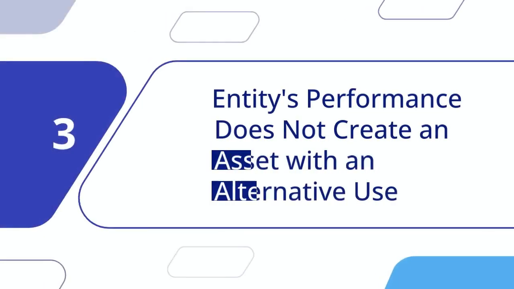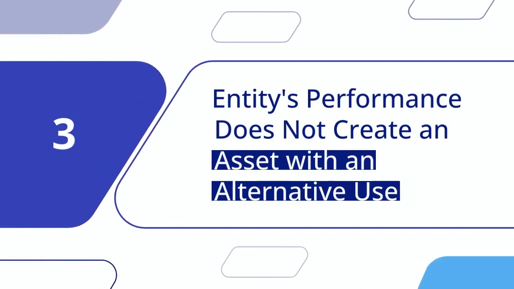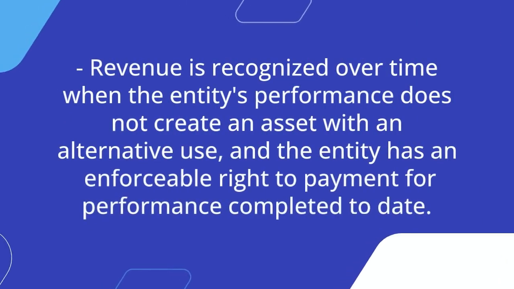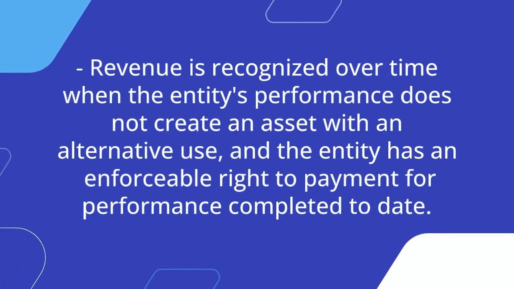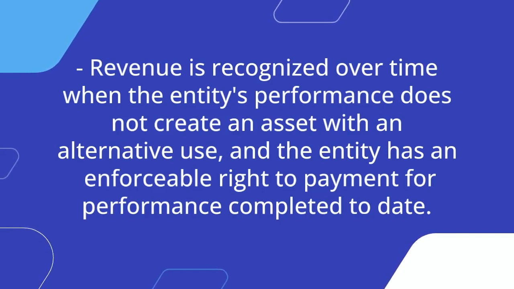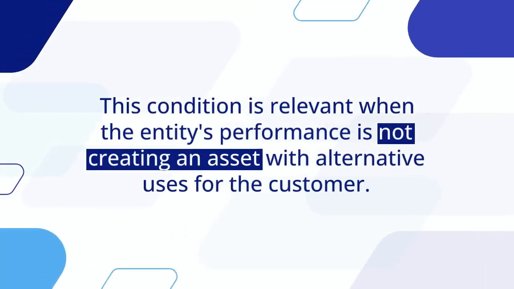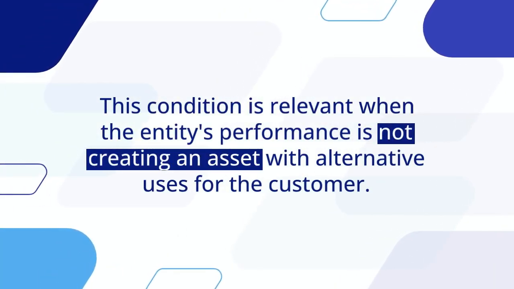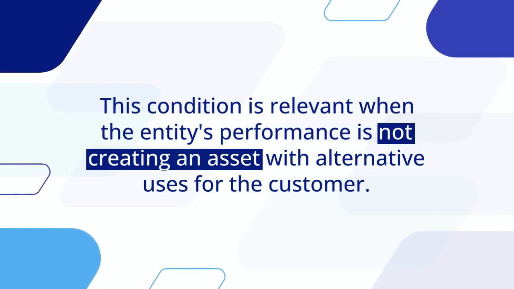Condition 3. Entity's performance does not create an asset with an alternative use. Revenue is recognized over time when the entity's performance does not create an asset with an alternative use, and the entity has an enforceable right to payment for performance completed to date. This condition is relevant when the entity's performance is not creating an asset with alternative uses for the customer.